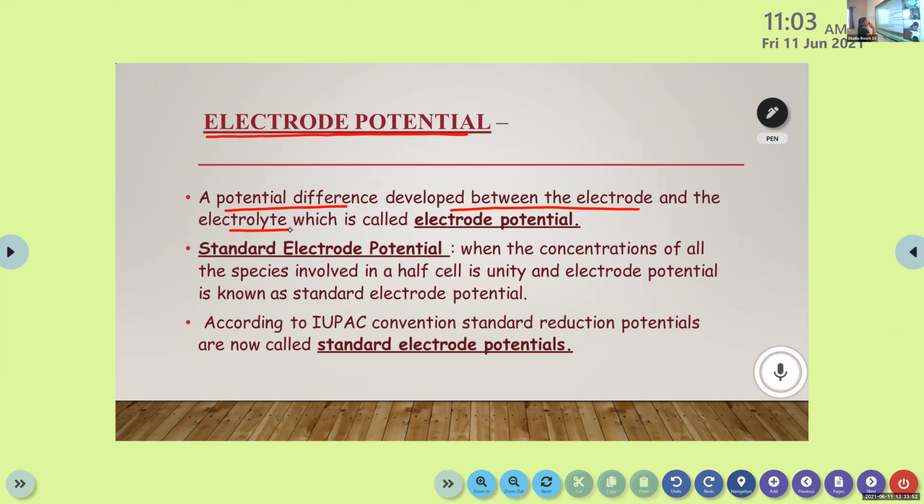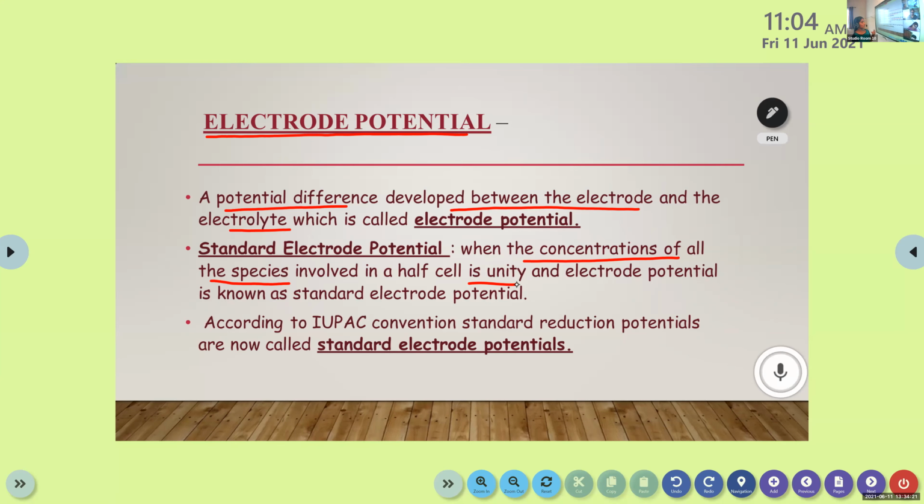There is a term known as standard electrode potential. It is similar to electrode potential, but the only difference is that the concentrations of all the species involved in a half cell is unity. That means 1 molar copper sulfate or 1 molar zinc sulfate should be taken in the beaker as electrolytes. Then it is known as standard electrode potential.